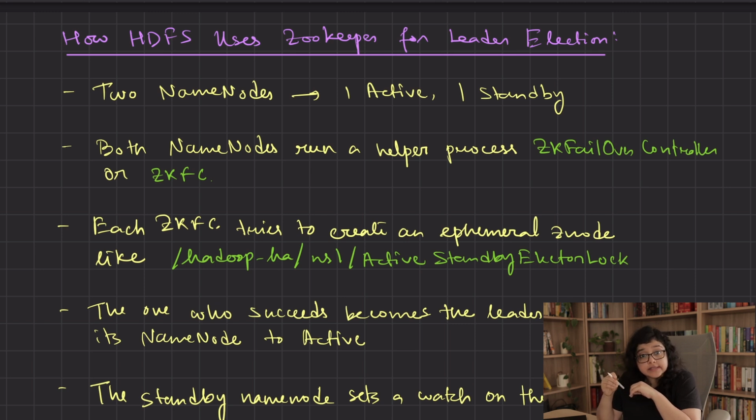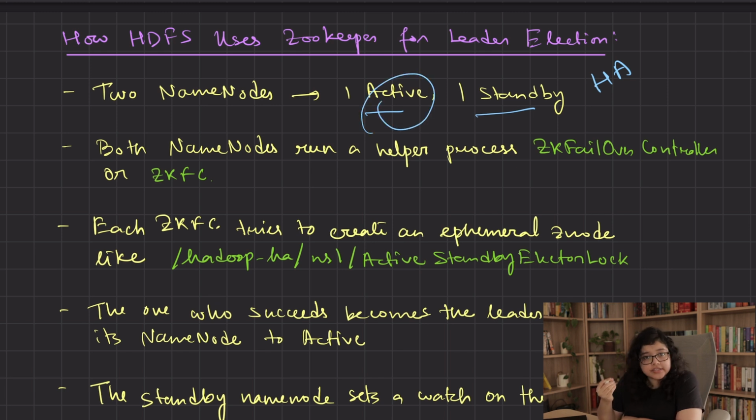If the name node fails, then nobody can access or write data properly. To fix this, HDFS offers something called high availability, or HA in short. In high availability mode, there are two name nodes instead of one. One is active and one is standby. The active name node handles all the client requests, while the standby name node waits to take over if anything happens to the active name node.